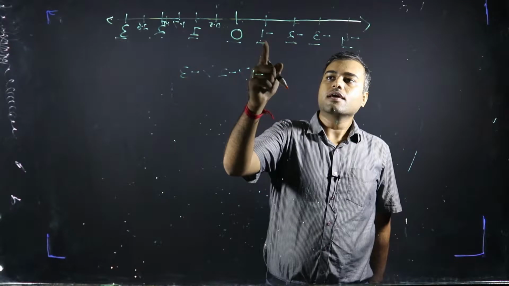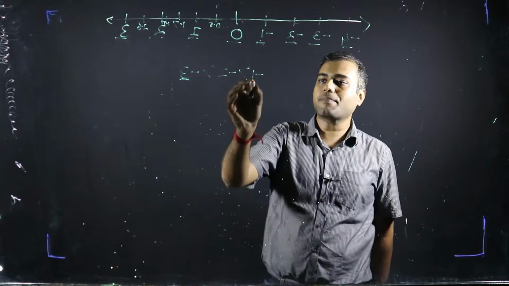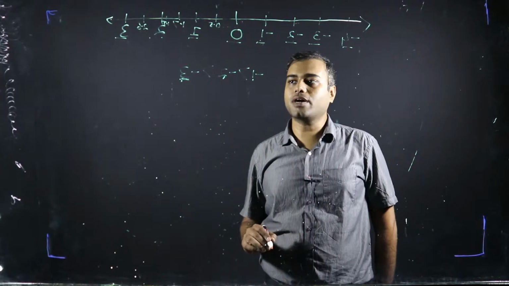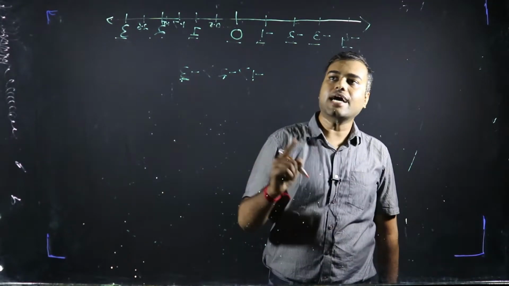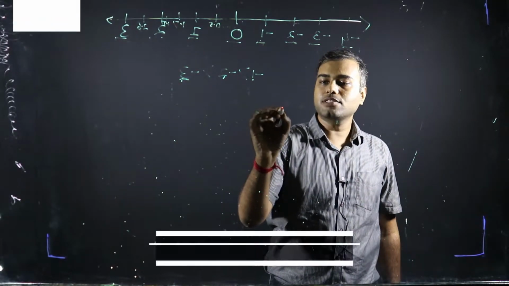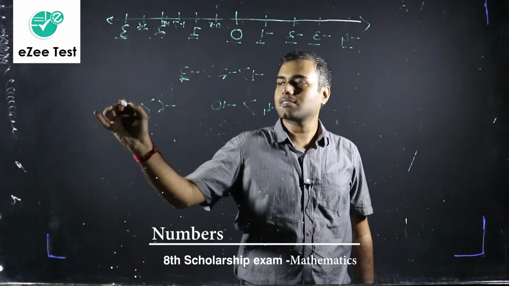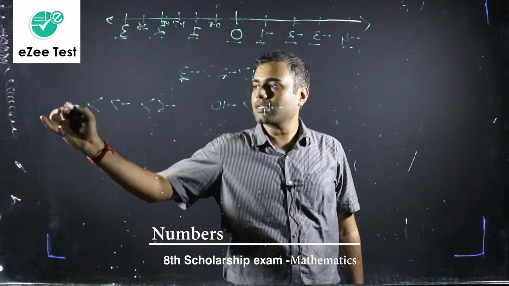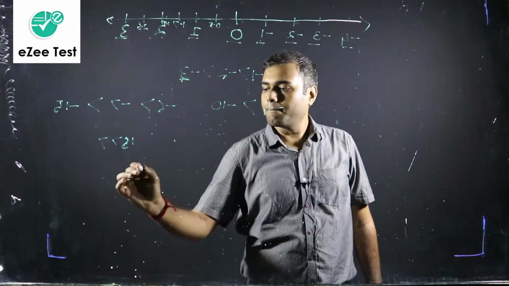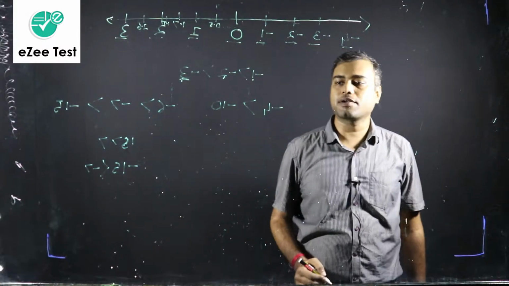So that means the smaller the magnitude of a negative number, magnitude means this 1 is the magnitude, 2 is the magnitude, 3 is the magnitude, the greater that number will be. The smaller the magnitude, the greater the number. That means -4 is greater than -10. -6 is greater than -7. -7 is greater than -15. Although 15 is greater than 7, -15 is less than -7. I hope all of you are clear about this point.